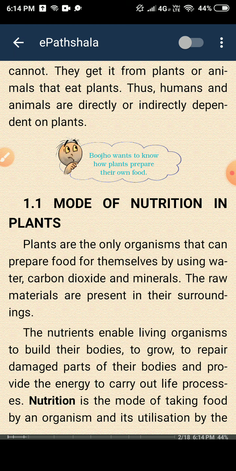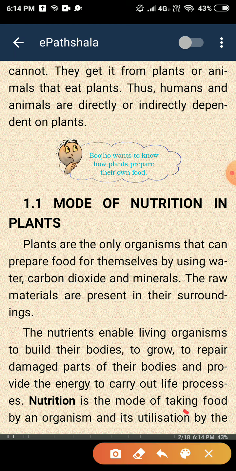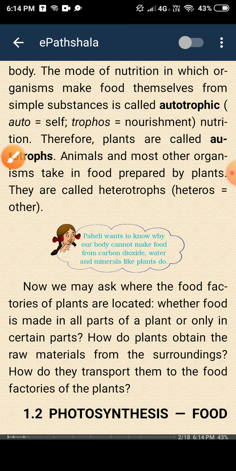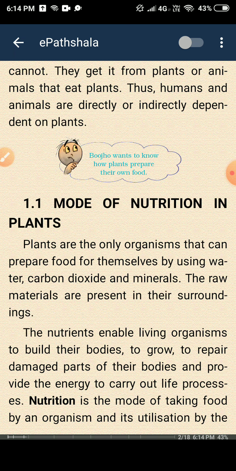Got it? And all the nutrients enable living organisms to build their bodies, to grow, to repair damaged parts of their bodies, and provide the energy to carry out life processes. So what is nutrition exactly? Nutrition is the mode of taking food by an organism and its utilization by the body. This is actually nutrition.